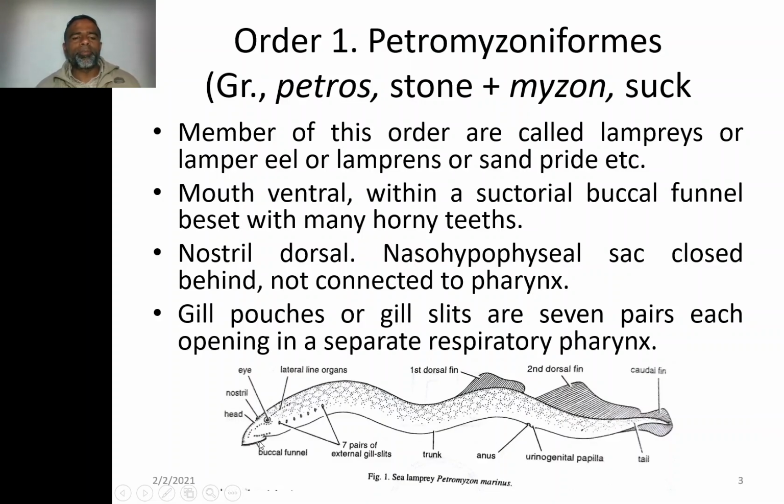It has a groove inside with the help of which it can cling to any other fish, because you know that they are parasites also. So they have the buccal funnel modified in such a form that they form a sucker-like feature for attachment, and this is called the buccal funnel.